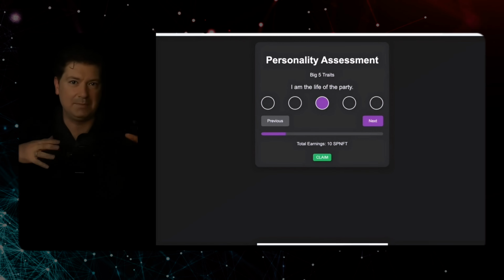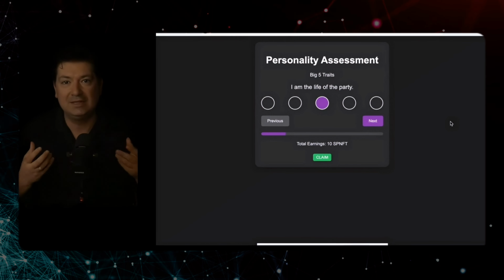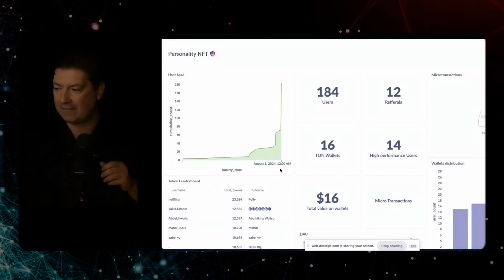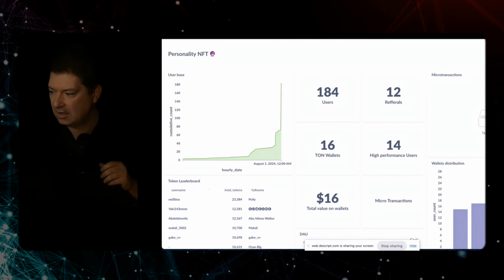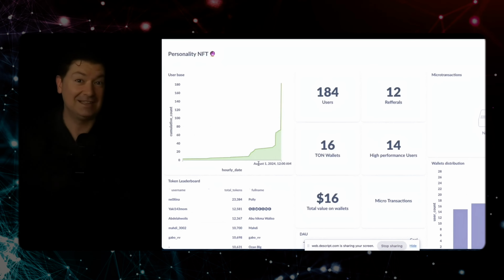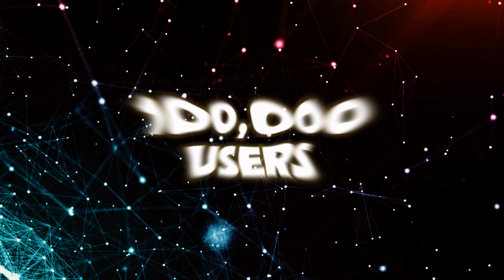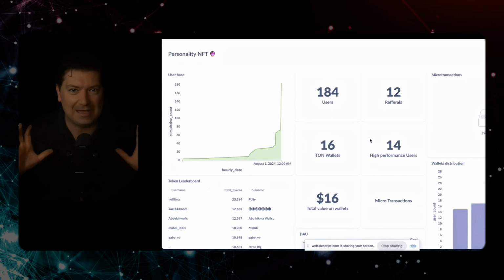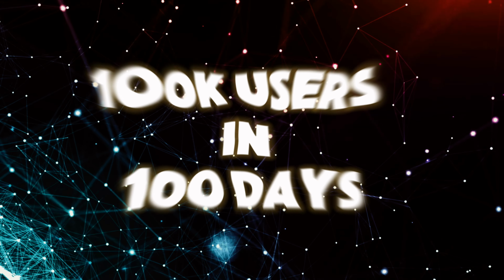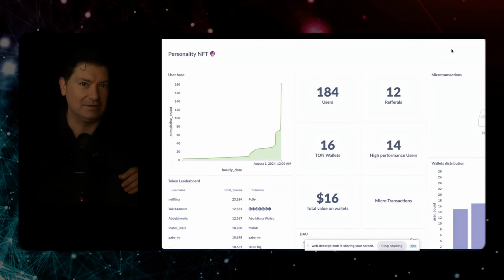And now, last but not least, we created the MVP and we've been testing it over the course of 3 weeks as it's been changing internally. We released it to our beta group a couple of days ago. We have about 184 users. Now, let's see where we go from here. We want to get to 100,000 users. That was our goal, 100,000 users. And we want to do it in 100 days. So we need to get about 1,000 a day on average.